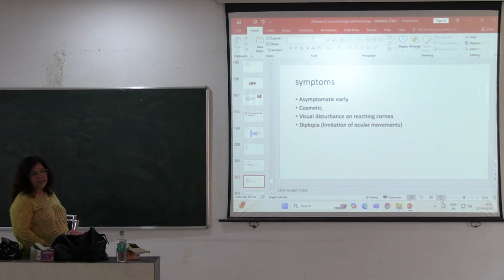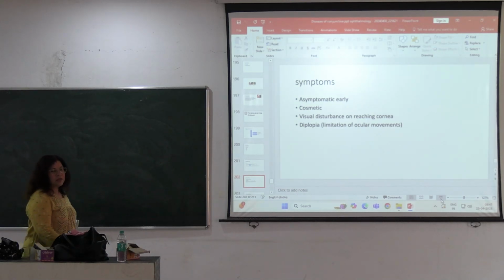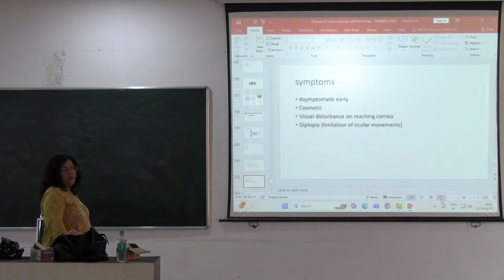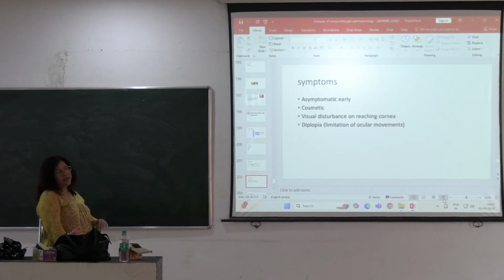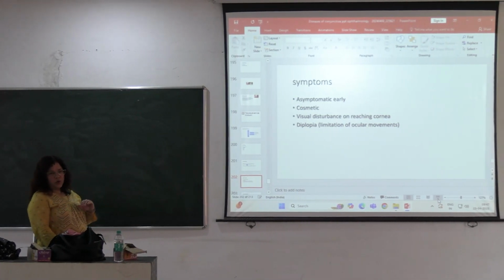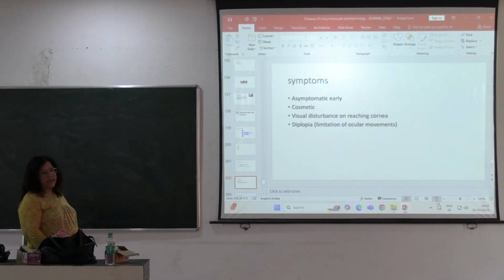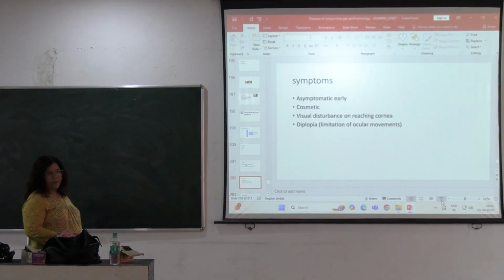According to the size of the pterygium, it is also divided into 3 groups: type 1, type 2 and type 3. If pterygium covers less than 2 millimeter of the cornea, then it is mild, type 1. If it covers up to 4 millimeter of the cornea, it is called type 2. If it covers the pupillary area or more than 4 millimeter of the cornea, then it is called type 3 pterygium.